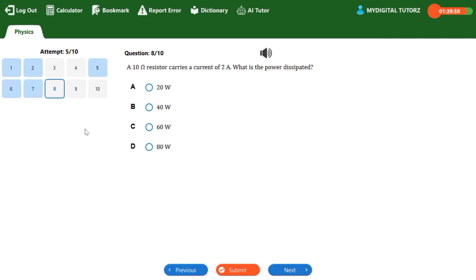Question number 8 says, a 10 ohm resistor carries a current of 2 amps. What is the power dissipated? As a physics student, you should know the three formulas that relate power, the resistor, the current, and the potential difference. We have that P is equal to IV. Power for IV, invitation card. If you don't have an invitation card, you don't have power to attend an occasion. So take note of this particular one. It's very simple to remember.